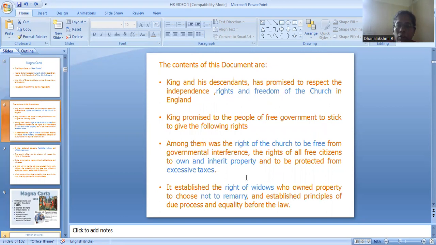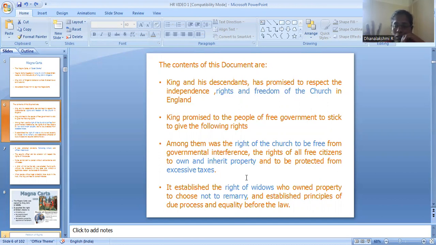These are the contents of this document. First, the churches were made free from the government. Rights and freedom were given to the church, so that no governmental interference should be there. The second thing is that all free citizens can own and inherit property, and should be protected from excessive tax, because the king had levied excessive tax on the people before this. This happened before the signing of the Magna Carta.